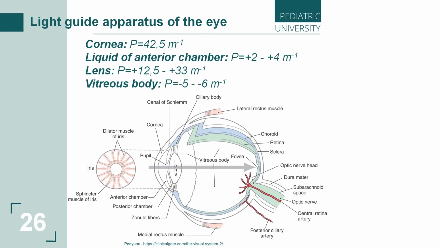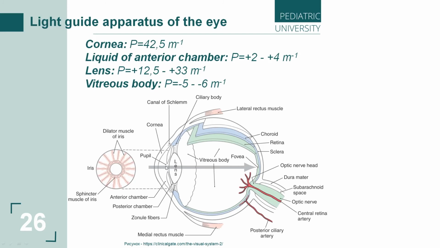So it is the first part of our eye. After the cornea, where the light refracts, it continues, and where can the light meet what?